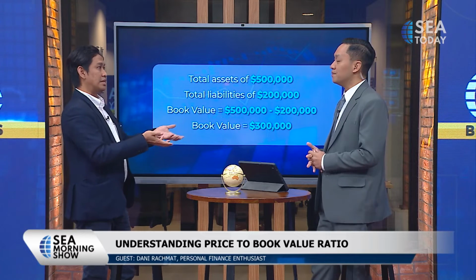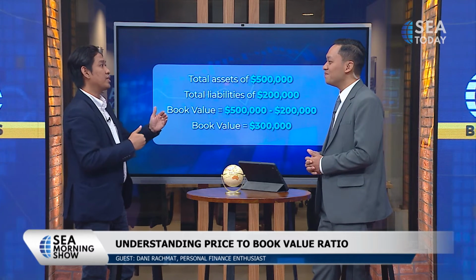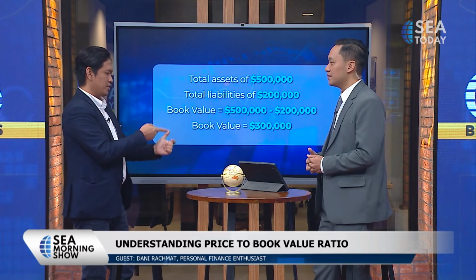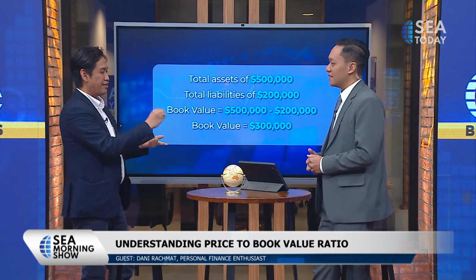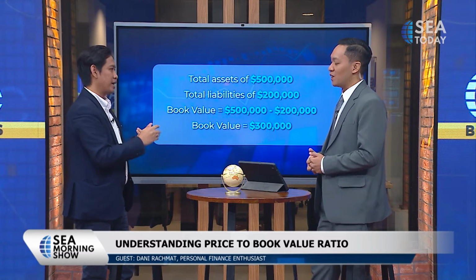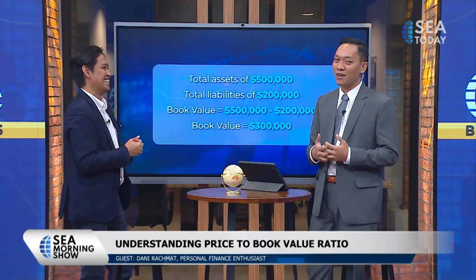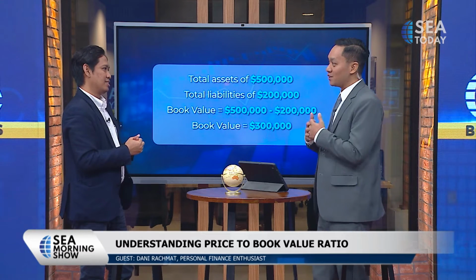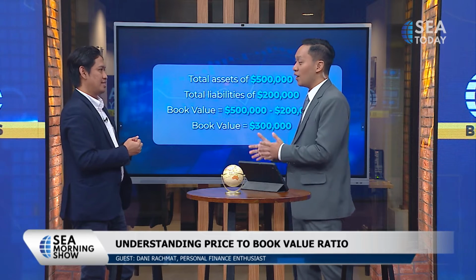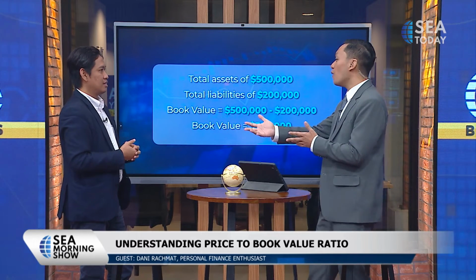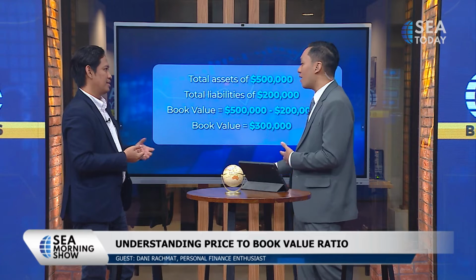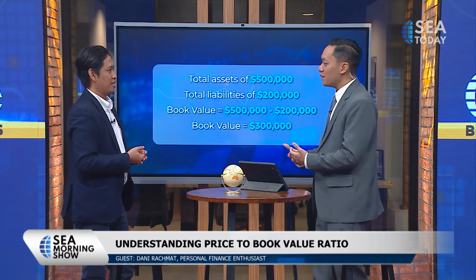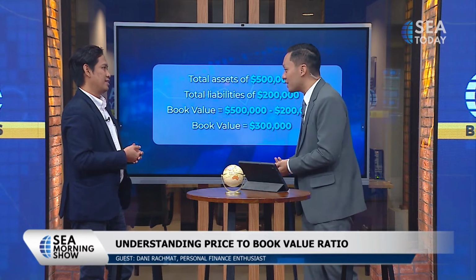Because for stockholders, we are the last priority to be paid. They have to pay their employees first, and then their creditors, and then if they still have money, they will give it back to the shareholders. So again, warning: the stock market has risks. One of them is that you can lose all your money if the company goes under. This is why we need to understand the PER, the PBV, the EPS, because you want to know about the future of the company. Does it even have a future in the long run?